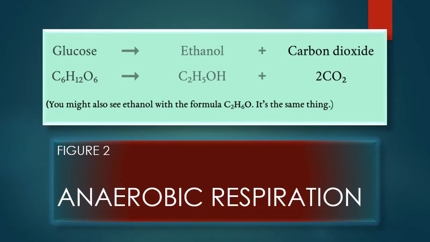This figure shows the equation of anaerobic respiration. Here, glucose, due to the lack of oxygen, or you can say in the absence of oxygen, is converted into ethanol plus carbon dioxide. C2H5OH is the chemical formula of ethanol. It can also be written as C2H6O.